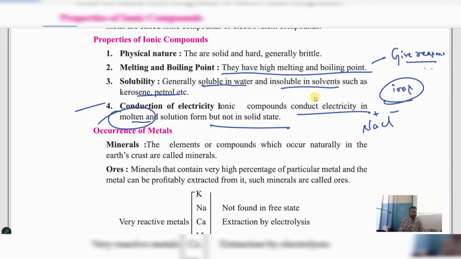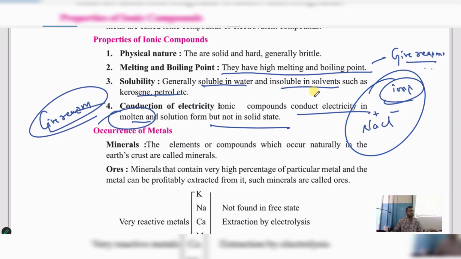So this could be your give reason question. What may be the give reason question? Ionic compounds conduct electricity in molten state. Why? Give reason. Why? Ionic compounds, after dissociation, form into ions. They convert into ions. Ions will be formed. These ions help in the conduction of electricity.